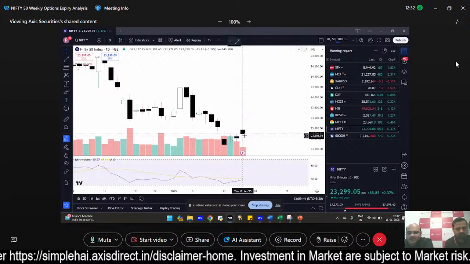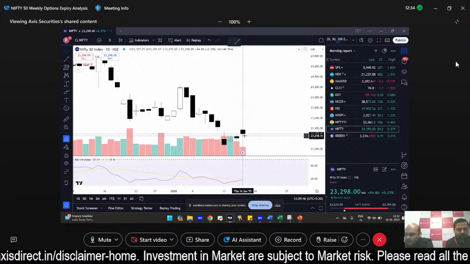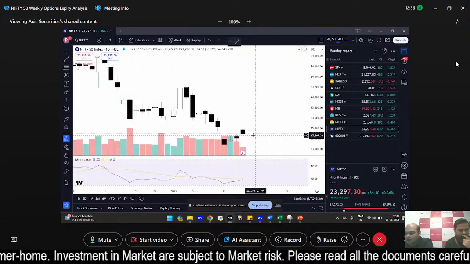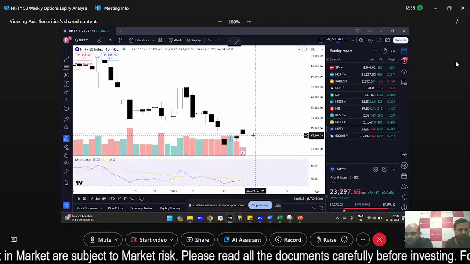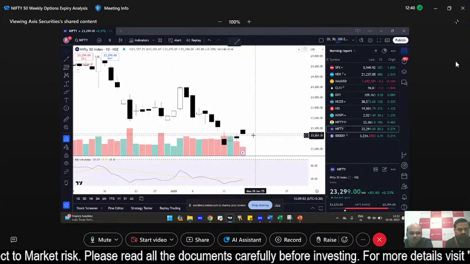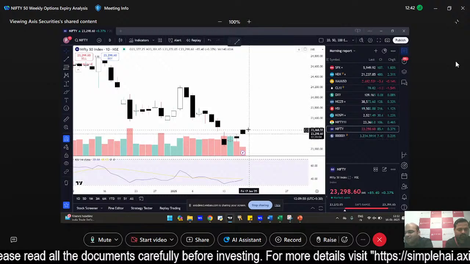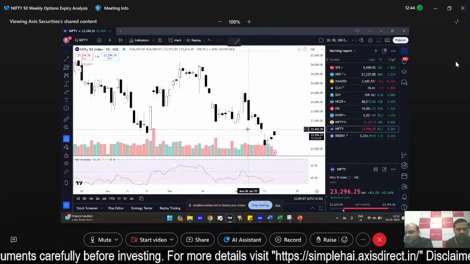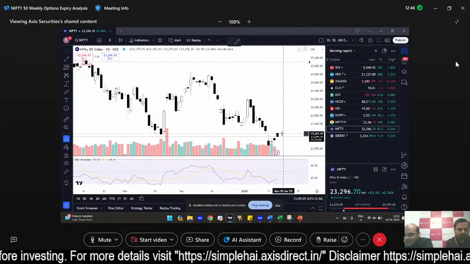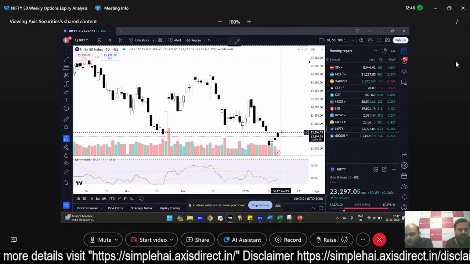23,377. From there, immediately there was a 20 point up move. A high was printed there, and if you go to the intraday chart, this happened in the initial minutes itself. And then we are seeing selling pressure. Now what exactly is this level? Why is it rejecting so much from here?